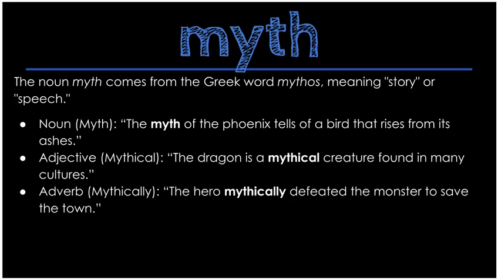As we said, the noun myth comes from the Greek word mythos, meaning story or speech. As a noun, you could say the myth of the phoenix tells of a bird that rises from its ashes. As an adjective, mythical: the dragon is a mythical creature found in many cultures. As an adverb, mythically: the hero mythically defeated the monster to save the town.